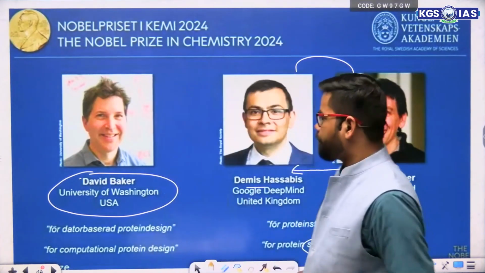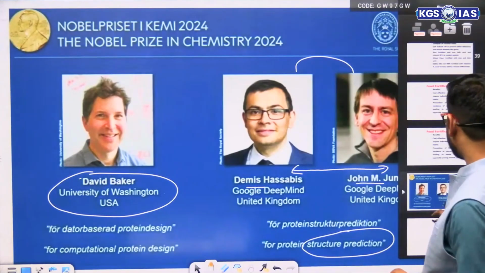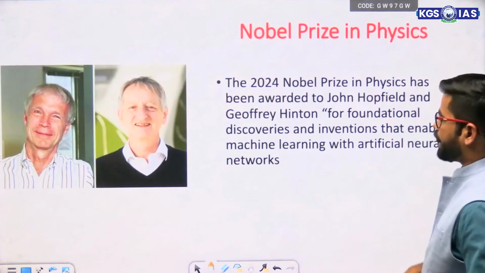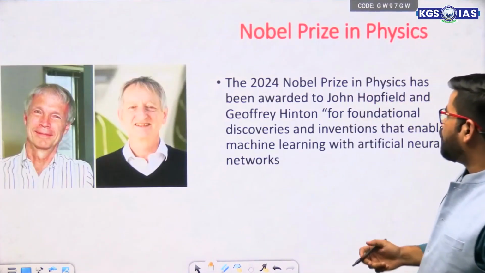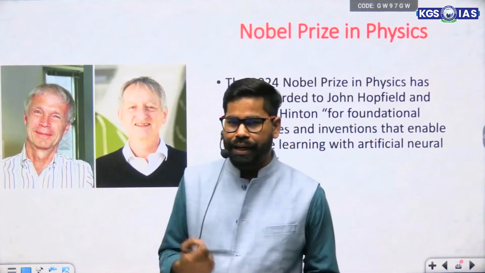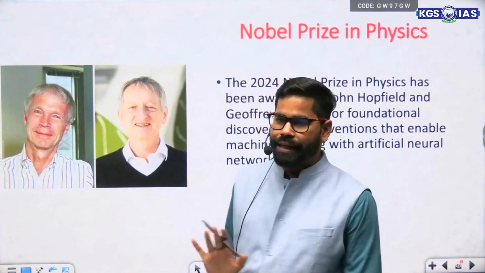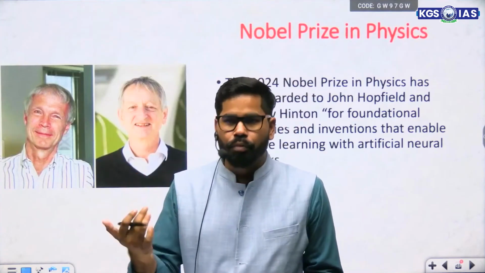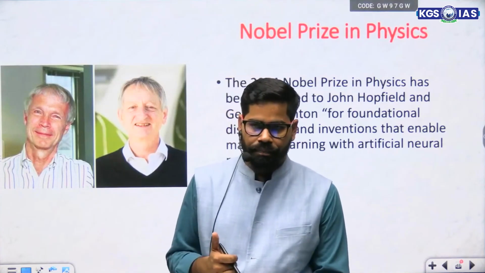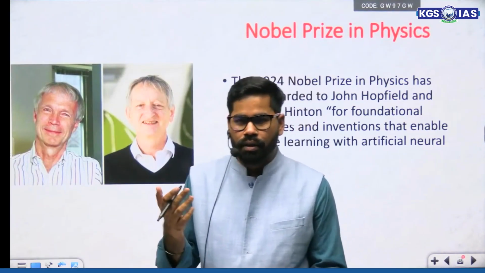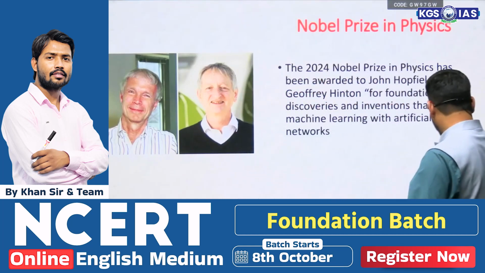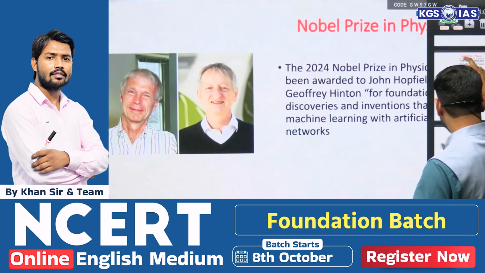Okay. Now in physics also you might see this. Where are the physics people? Okay. So see, in physics we have these two people, John Hopfield and Geoffrey Hinton. They have been given this Nobel Prize in Physics for artificial neural network and also machine learning. So these two gentlemen have got it for artificial neural network and machine learning. Okay. Then we have again three persons in medicine.